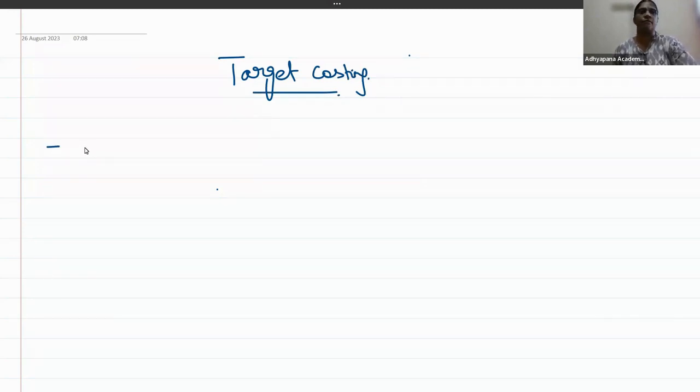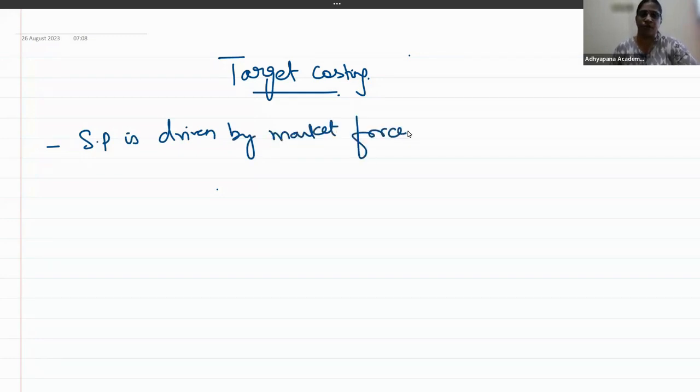So, what is target costing? See, we are living in a competitive world, right? For every product, there are close substitutes. So, how do we survive in the market? We cannot determine the selling price by ourselves as a producer. The selling price is driven by market forces.